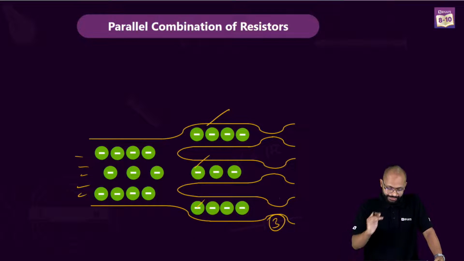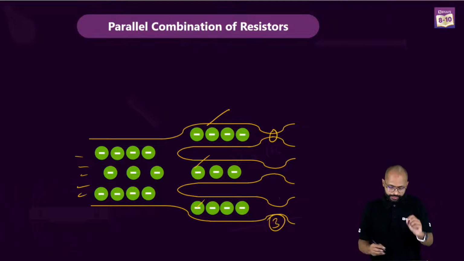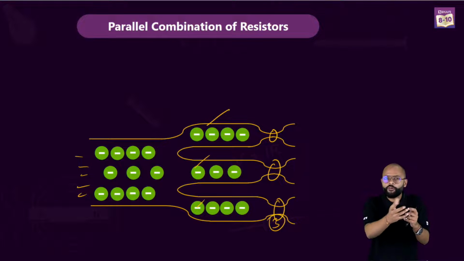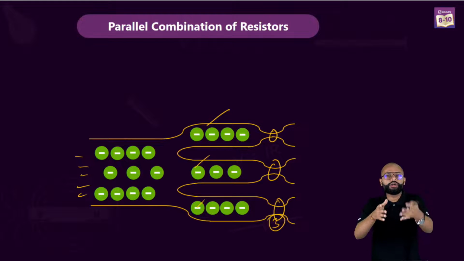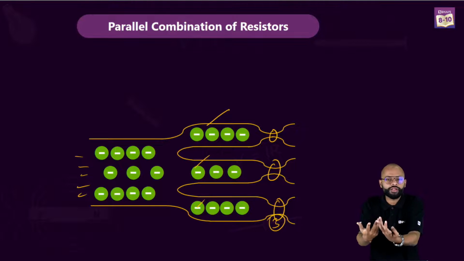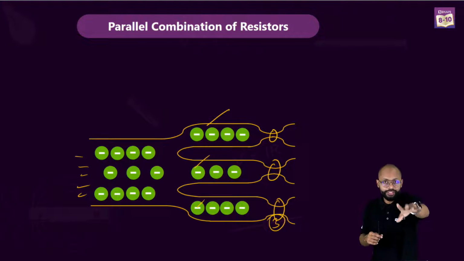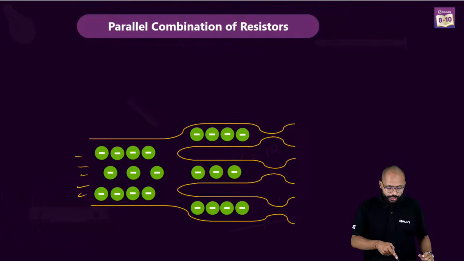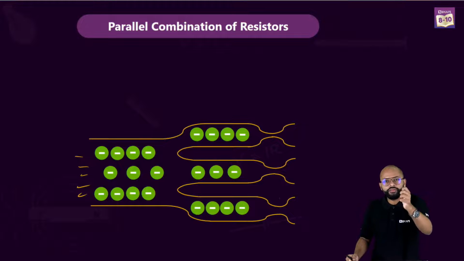No, Arjun. In these three, resistance is different. Here the opening is small, here the opening is bigger, and here the opening is the biggest. So take flow of water, or take electrons. Think from which constraint more electrons or more water can flow? Yes, number 3. This is a way to understand that in a parallel combination, wherever you have more resistance, current will flow less, and that's how the current will be divided. Got this figured out?